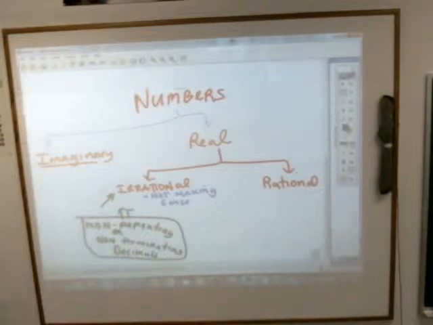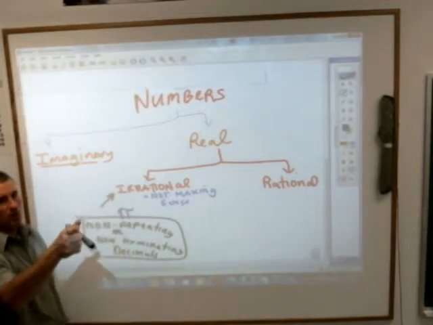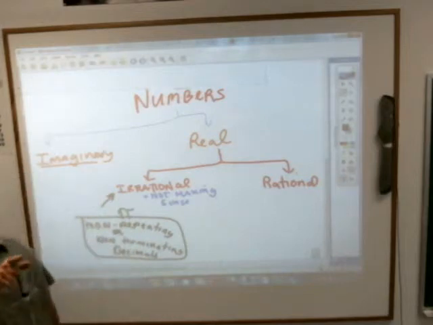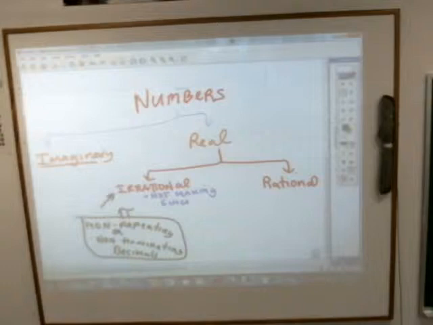Okay? If you look at pi up on the wall there, you'll see that it gives you a bunch of digits and then there are 3 little dots that come after it. Those 3 little dots mean that those digits keep going on forever. That's what those little dots mean. If you look at the pi up there, you will not see a pattern in that. In other words, there are no sets of digits that repeat in any sort of a pattern. Yes, there's a bunch of 9s in there, but they don't repeat after each other. There's a bunch of 7s in there, but they don't form any sort of a pattern.